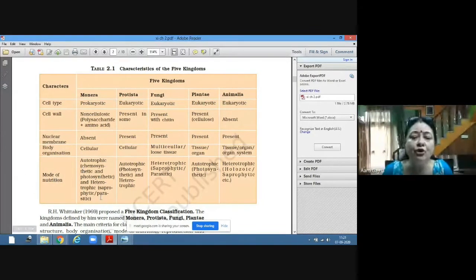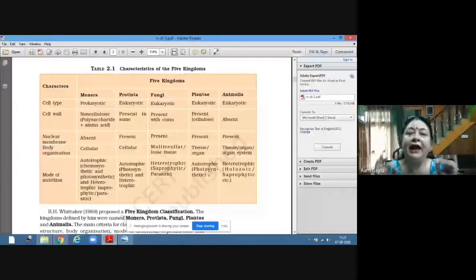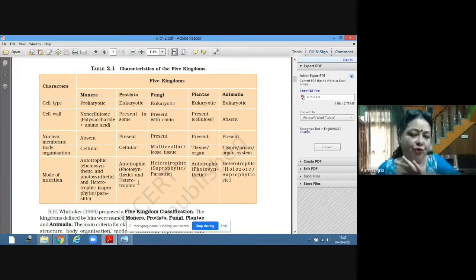Now the mode of nutrition here is heterotrophic. Animals cannot synthesize their own food. They depend on plants for their food. In heterotrophic nutrition, it can be holozoic. Holozoic means like us, we procure the food through the mouth as a whole and then digest it inside our body. That is called the holozoic mode of nutrition.